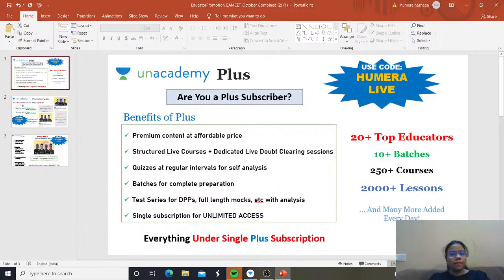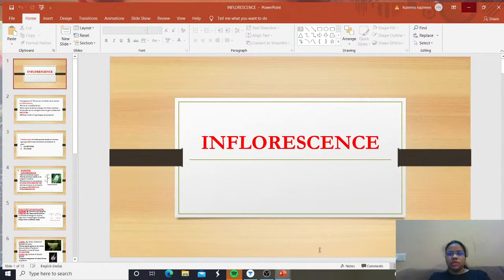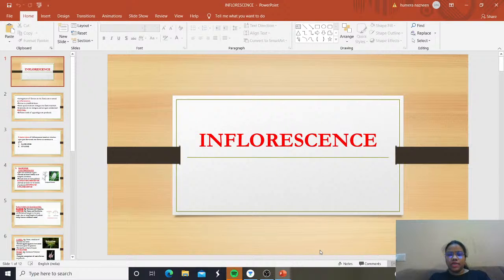Hello friends, we are back here again with our next session, our next topic, which is inflorescence. Yes, hope you all know about inflorescence, and today also we are going to have a quick review on the topic inflorescence and the various types of inflorescence we have.